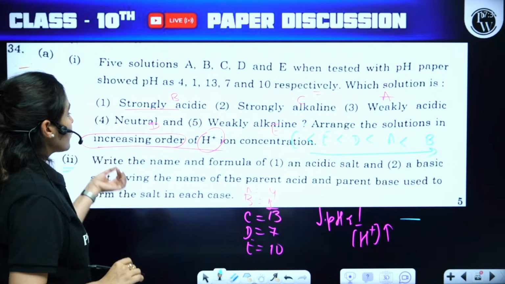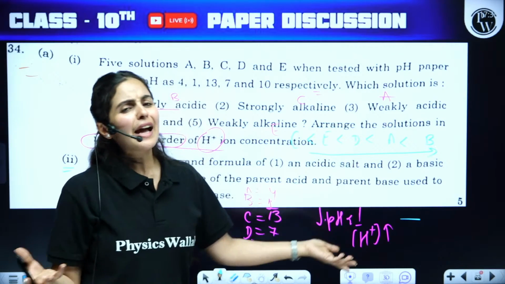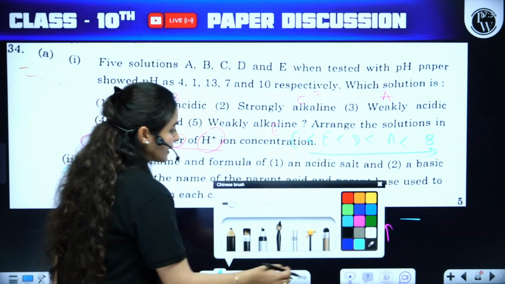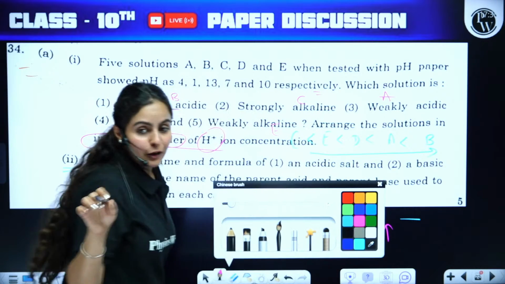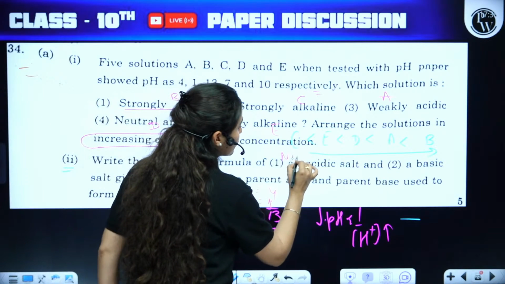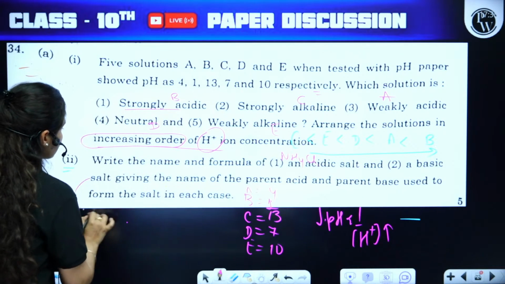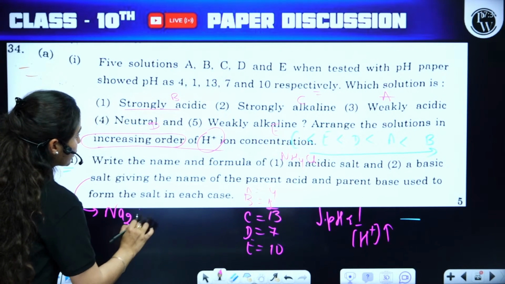Second part, write the name and formula of one acidic salt, any acidic salt. Anything that comes to your mind, please write it down in the chat box. We can write ammonium chloride here. A basic salt, we can mention sodium carbonate.